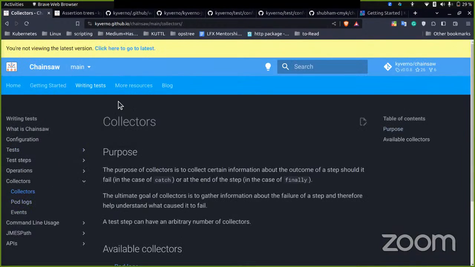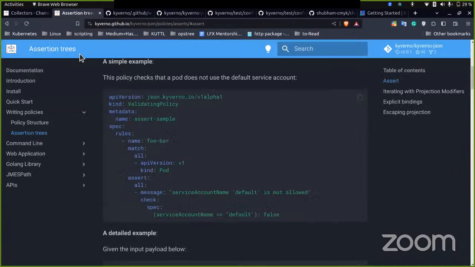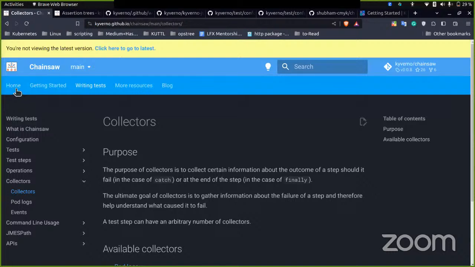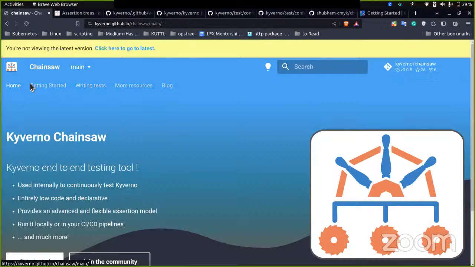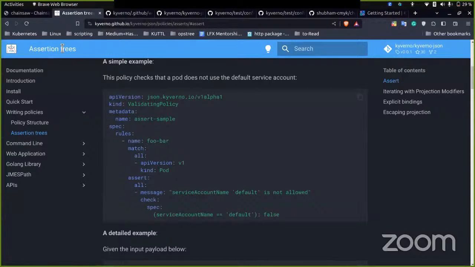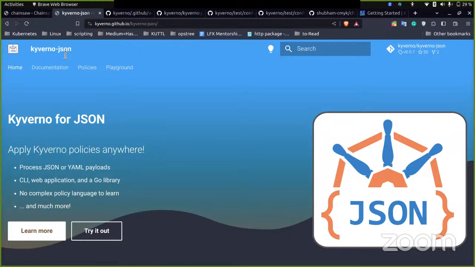So the question over here is what we have done differently from the current tool in the market, which is Kuttl. The first major change that Chainsaw brings is using assertion trees, the library created inside Chainsaw, which is Kyverno JSON.